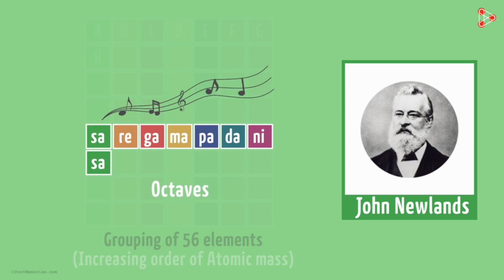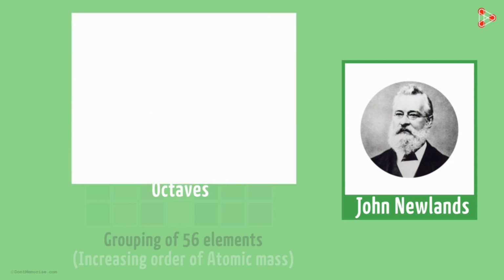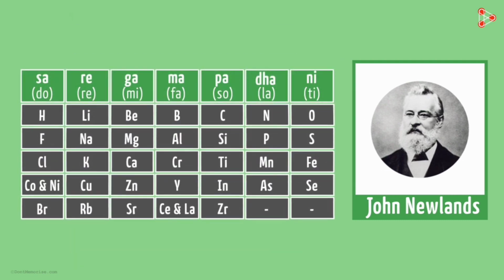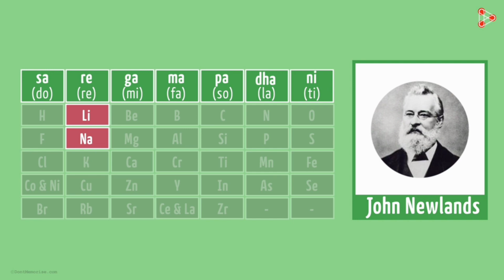Children, these are the octaves found in music. In this music note, the first and 8th notes are the same. Like this, he also found that every 8th element had properties similar to the first. Next, let us see the elements present in Newlands' octaves. This is how Newlands arranged the table. For instance, when we consider lithium, the 8th element after it would be sodium. These two elements also have similar properties.